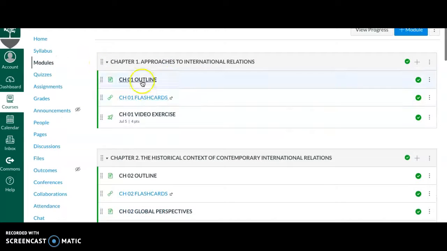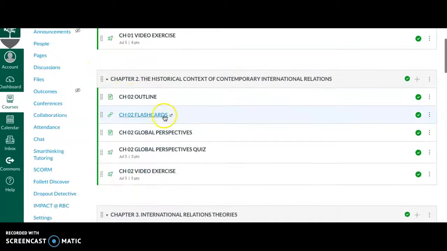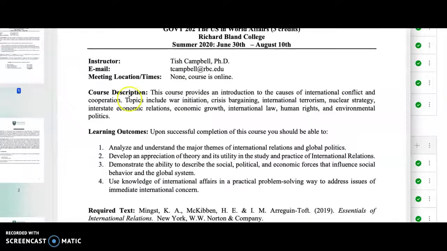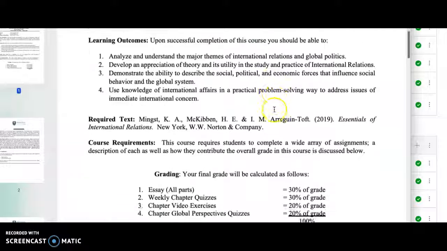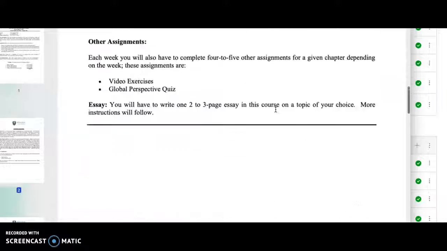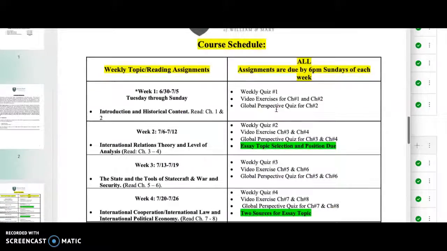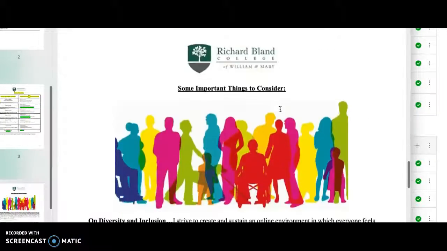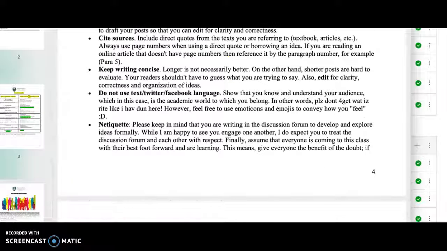Okay, so chapter 1. In all of these chapters, you'll have an outline and flashcards. Also look for topics for your paper, or your essay rather, and that will be here as well. Okay, so I think I pretty much covered everything. Again, this is just a nice PDF that you can print off so you have all this information in one place. Excuse me for going rather quickly. I'm just trying to make sure that I covered everything, and I have. So please let me know if you have any questions.